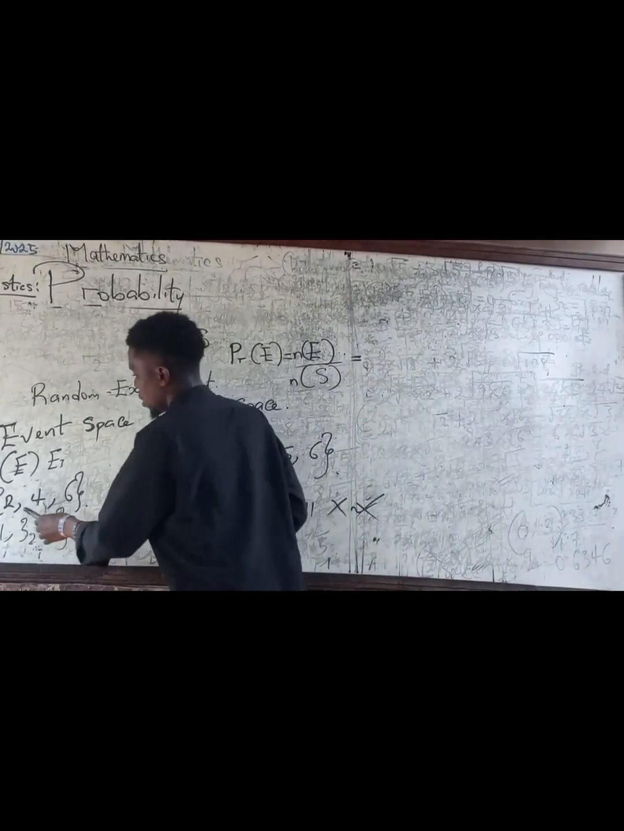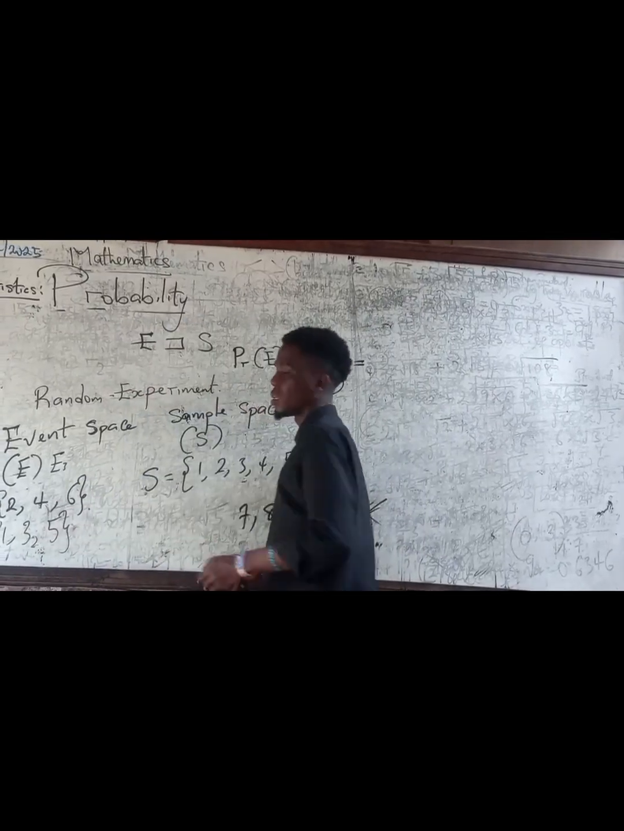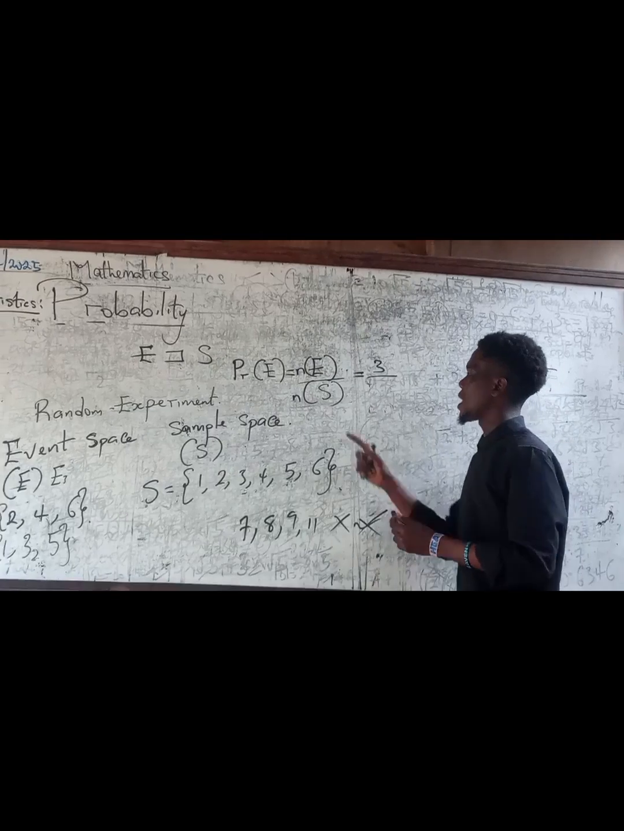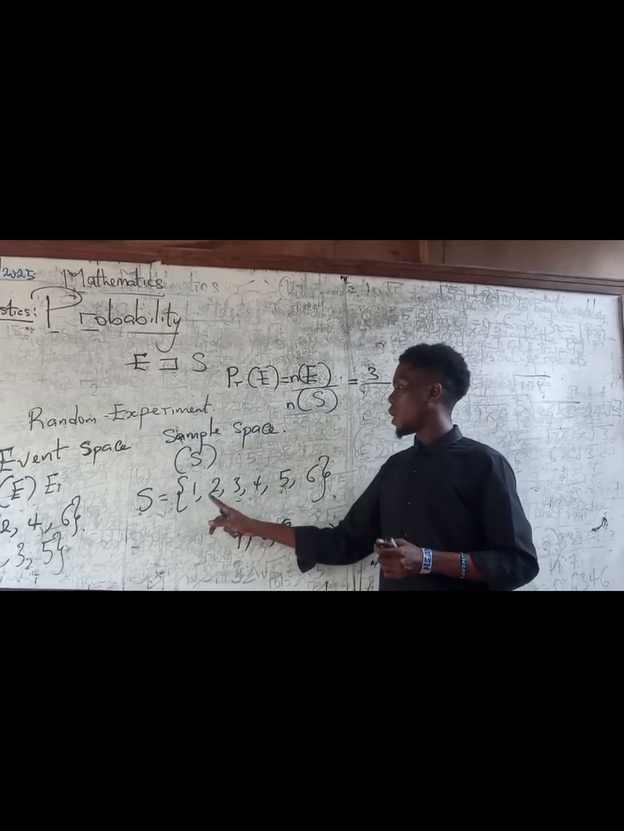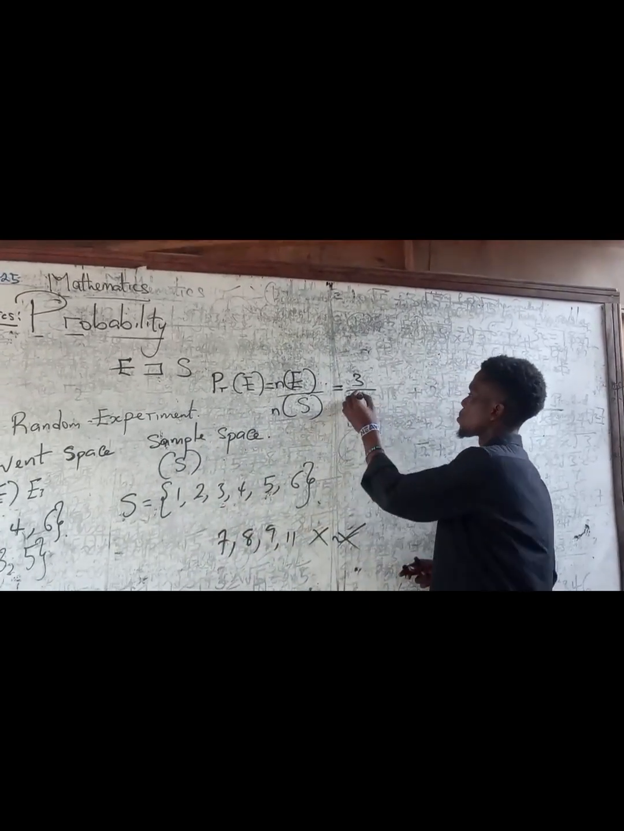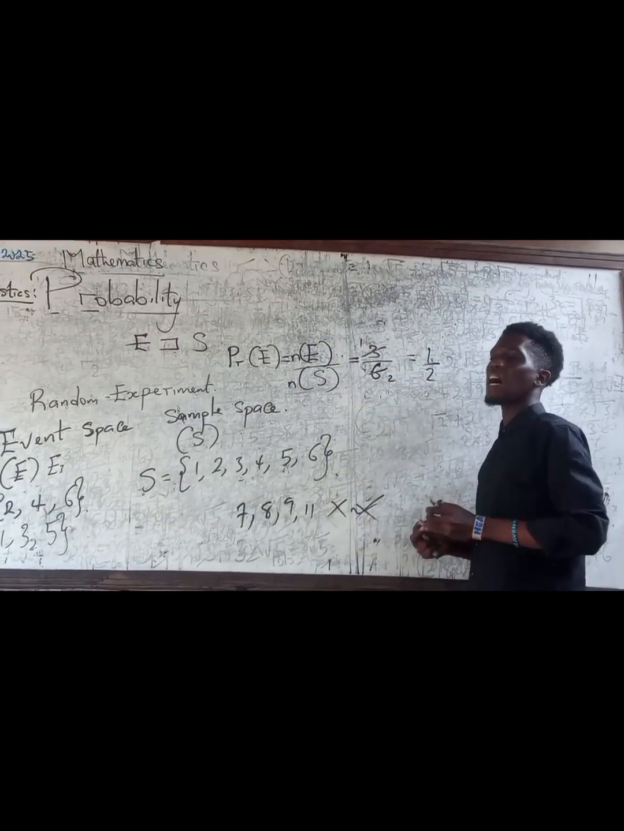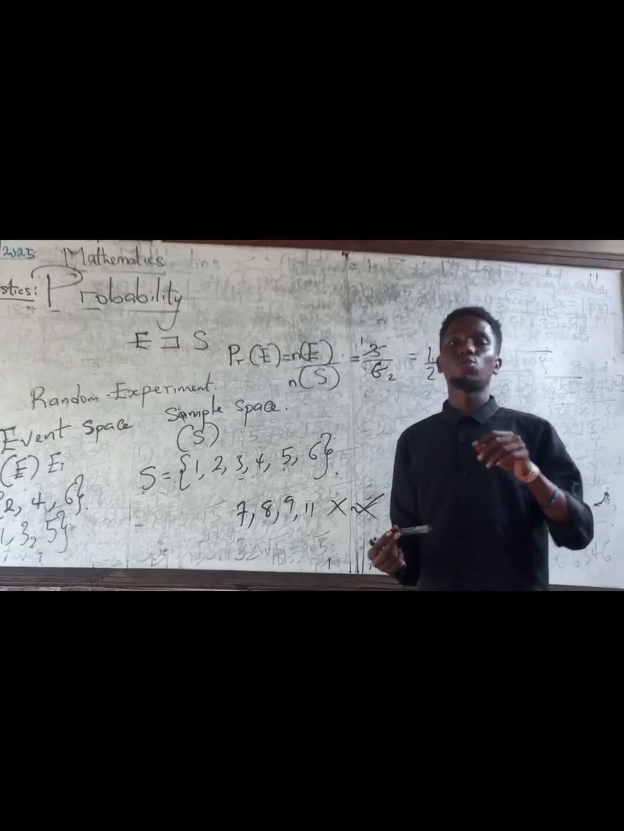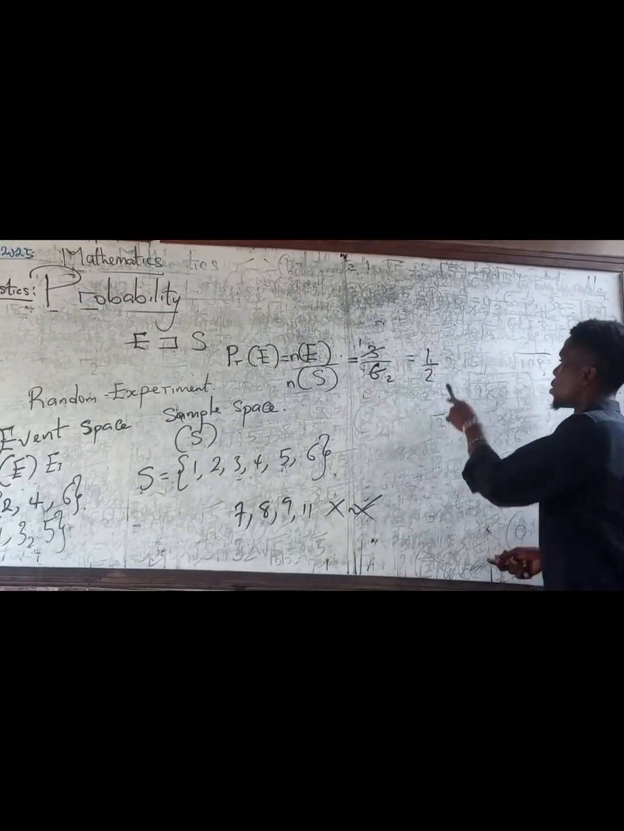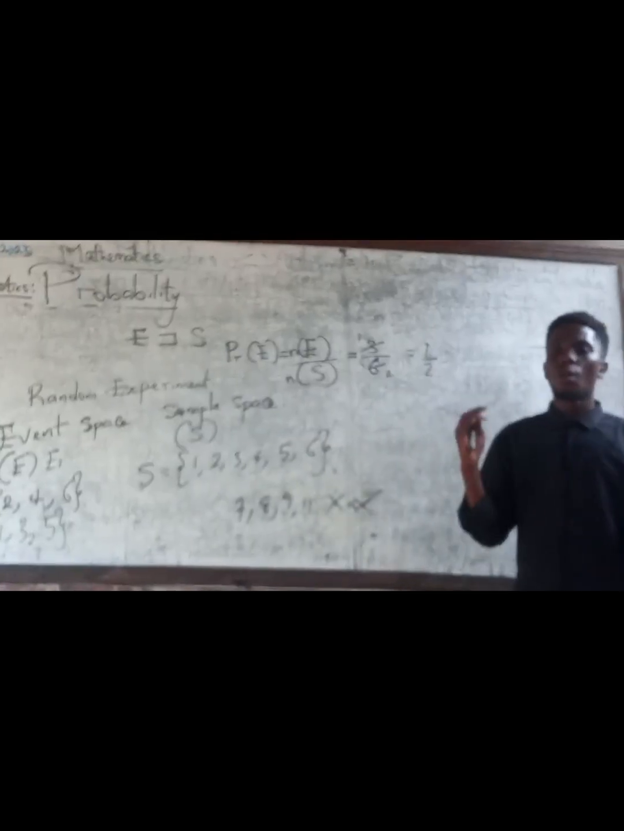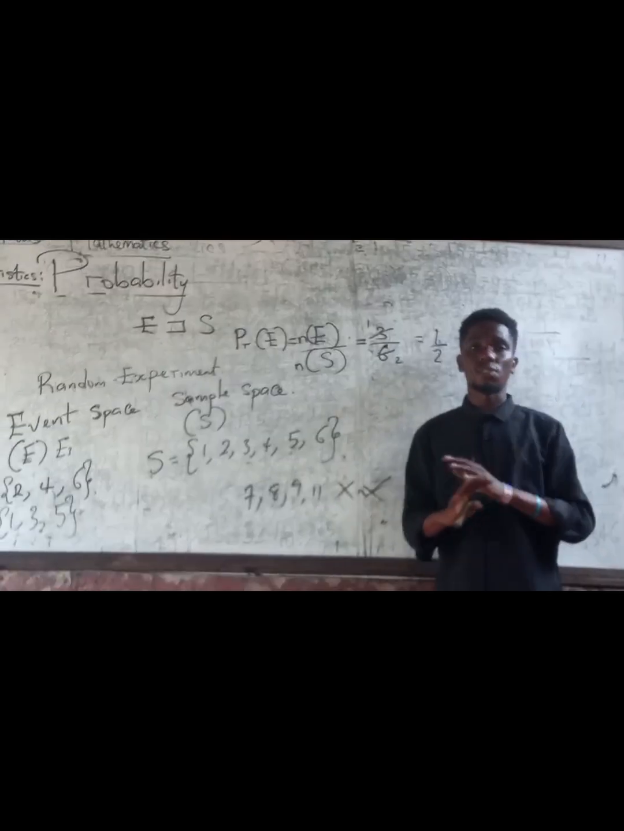Basically, we have 3: 1, 2, 3. So the number of elements there is 3. Now the number of elements of the sample space is what? 6: 1, 2, 3, 4, 5, 6. So this is 3 over 6. Therefore, the probability of having an even number when you toss a die is 1 over 2. So this is how simple probability is. Alright? Once you get this basic understanding, it is very simple.